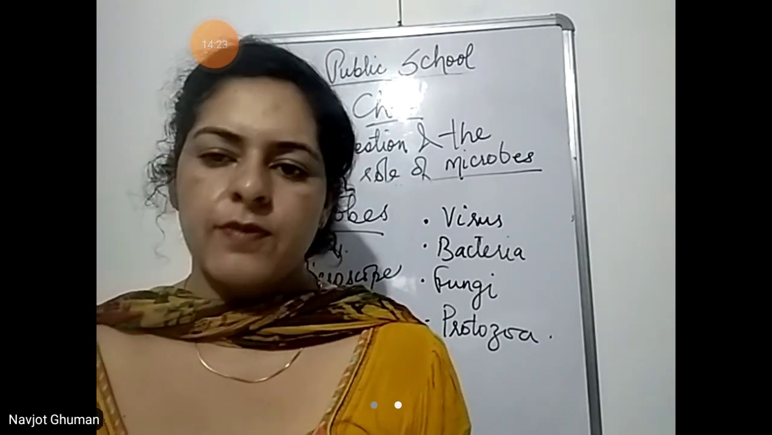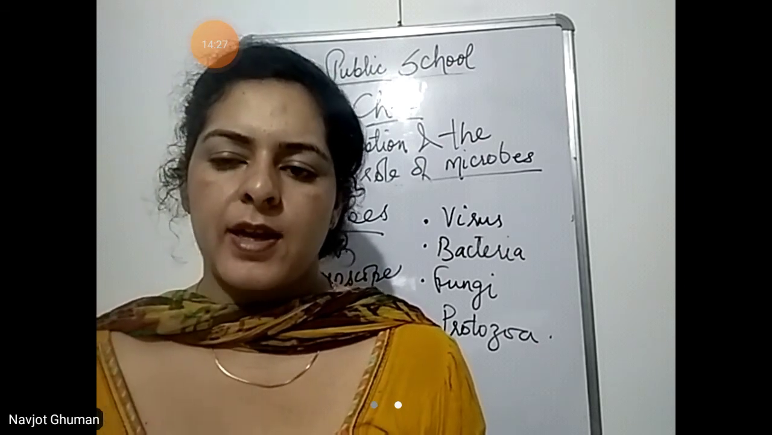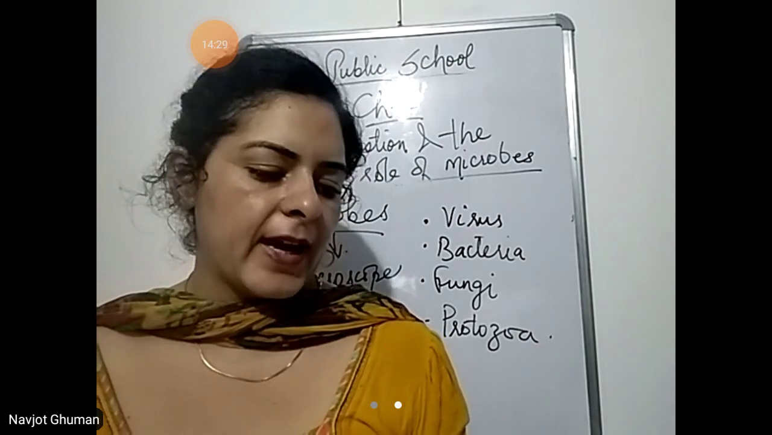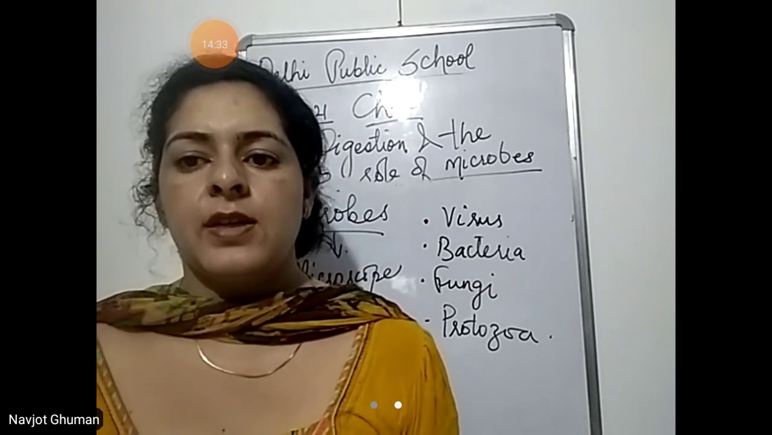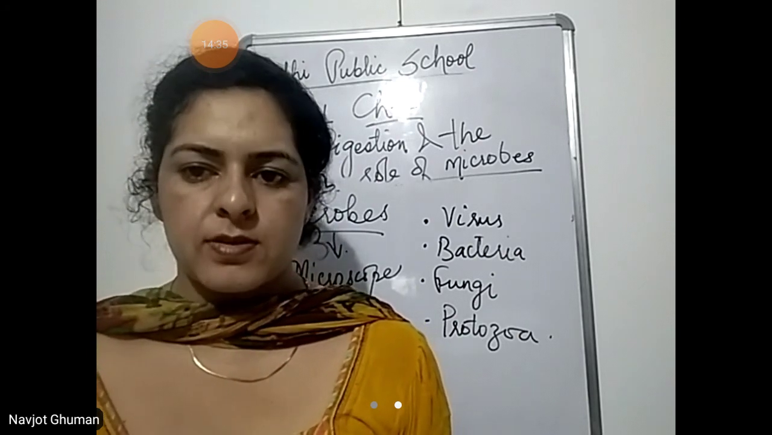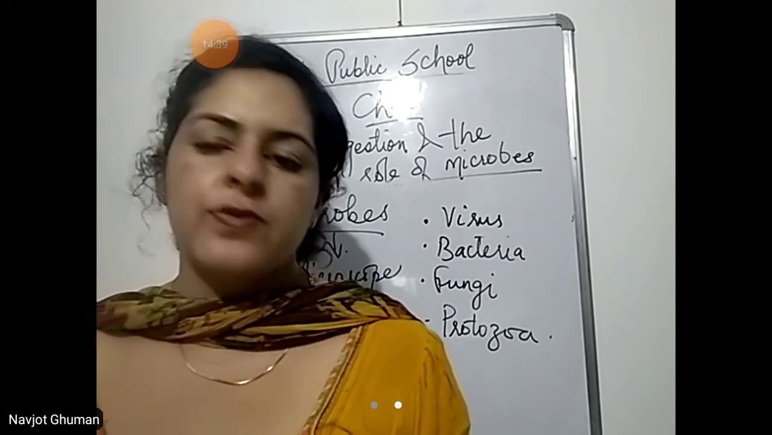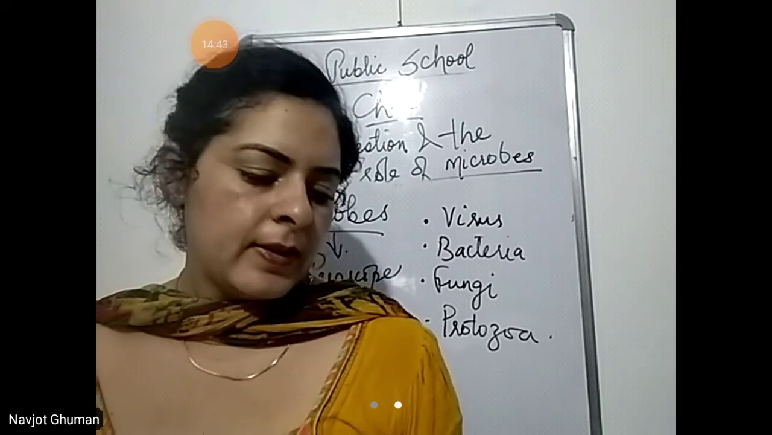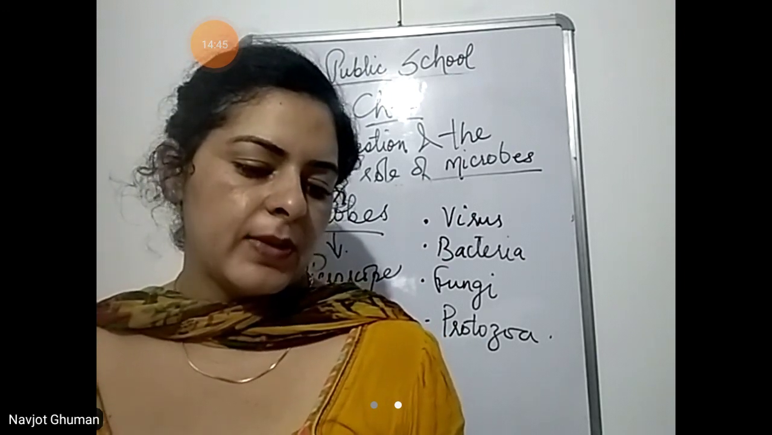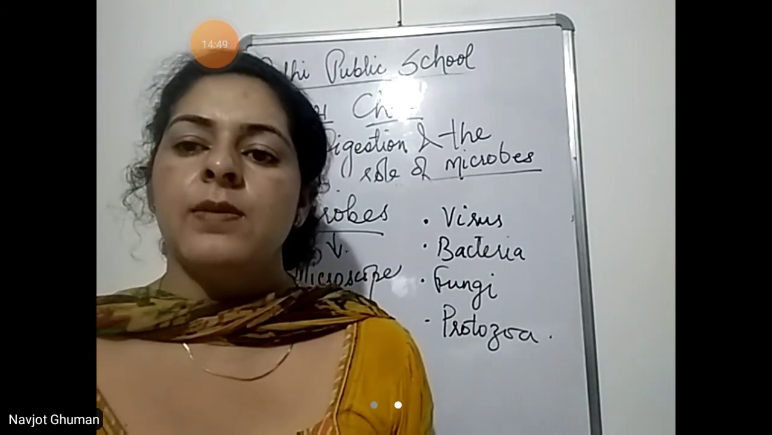Fungi cause ringworm. Ringworm is a disease of the skin. You have red color rash on the body. And athlete's foot. Athlete's foot means in the toes you get red patches. And protozoa cause food poisoning when the food doesn't get digested properly. Dysentery and malaria. So these are the diseases that are caused by the protozoa.